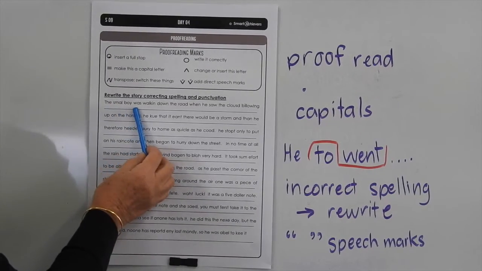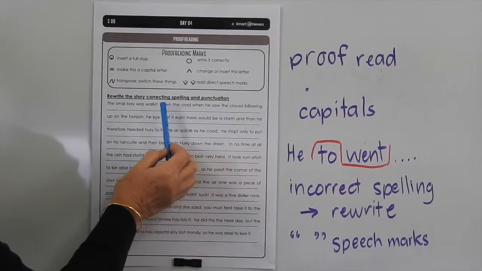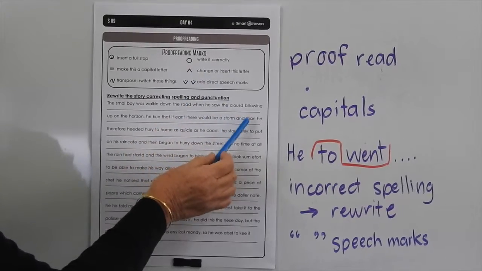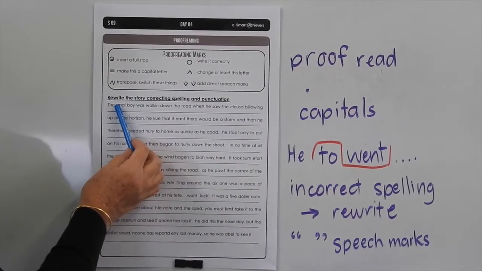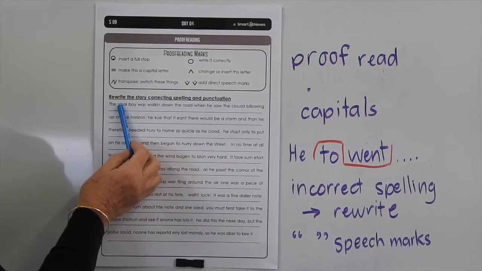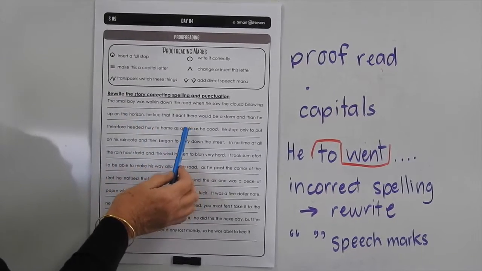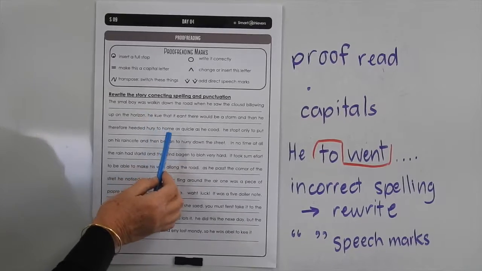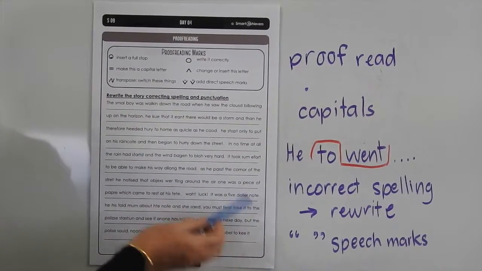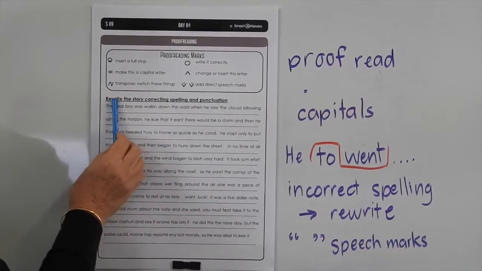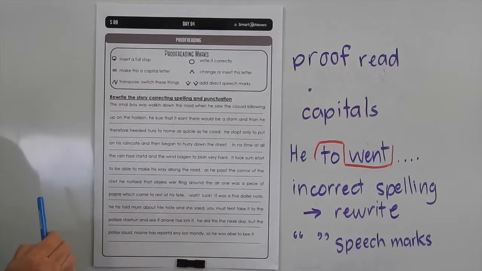So rewrite every word in that passage and just make sure that you're aware of any of the corrections that you need to do. I'd suggest you go through first of all with a highlighter and notate any of the spelling errors or where a capital letter hasn't been used or where you might want to put the speech marks, etc., because that will make it much easier when you start to rewrite it.